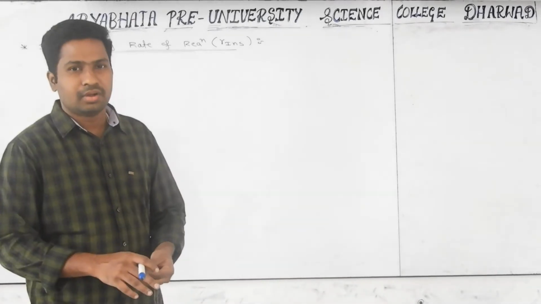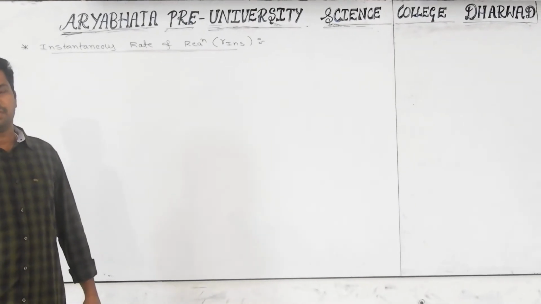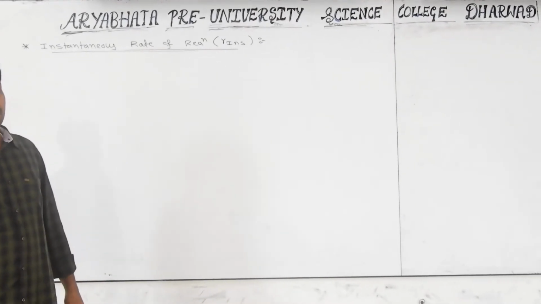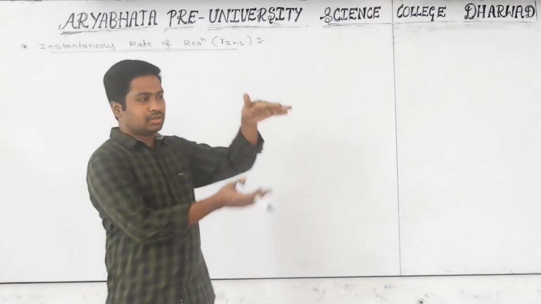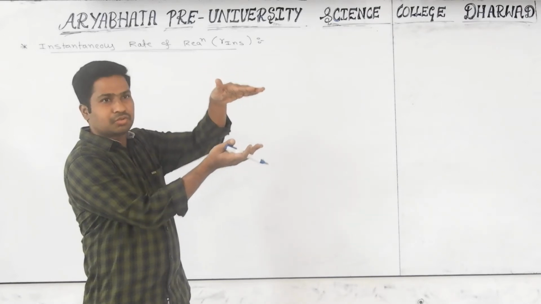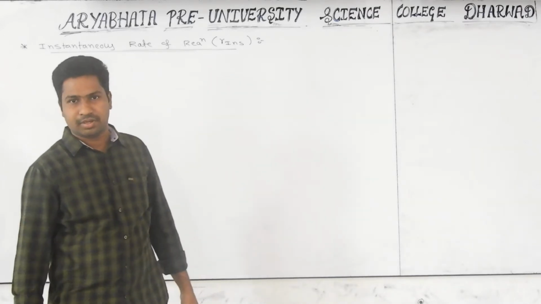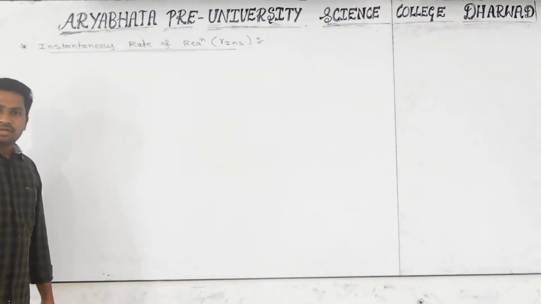Morning, everyone. Yesterday we were discussing the rate of reaction and its types. Already we discussed the average rate of reaction. What is the meaning of average rate of reaction? The rate of reaction calculated over a time interval is called the average rate of reaction. Now we are discussing the instantaneous rate of reaction.